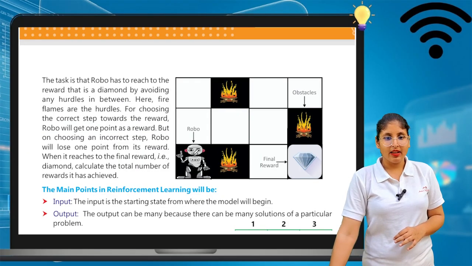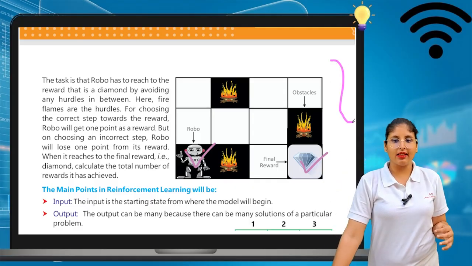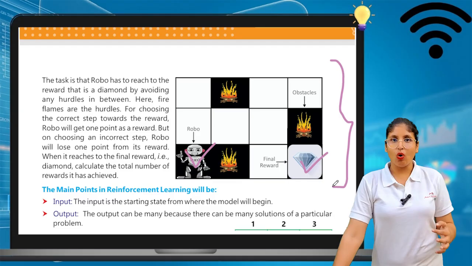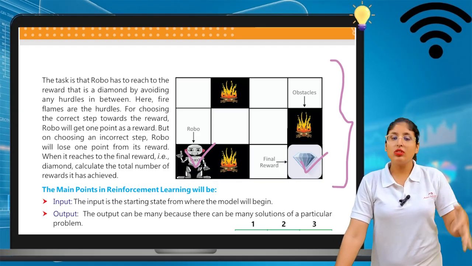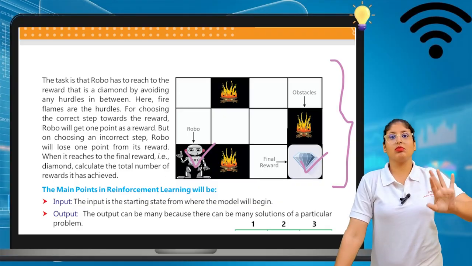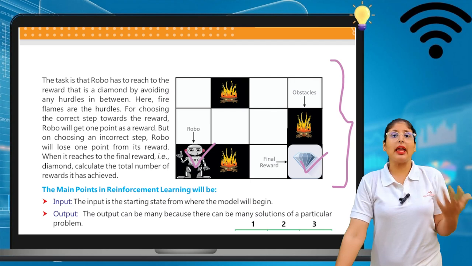See, this is your Roba, and if they win, they can get the diamond. Okay, so this is reinforcement. Normally the games are made like this only. If they score some points, they give a reward, and if they lose, they have to pay a penalty.